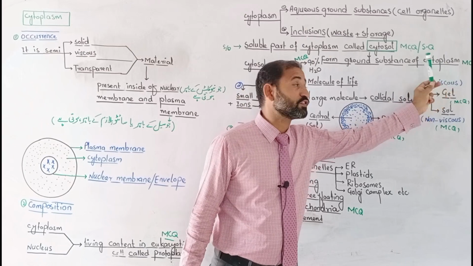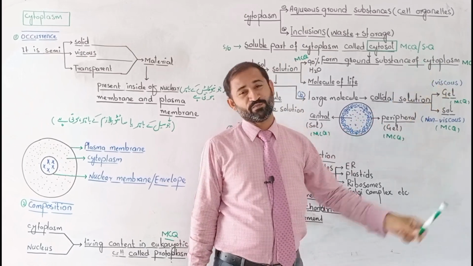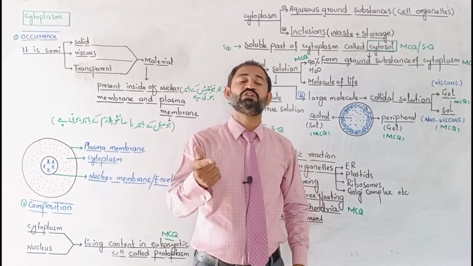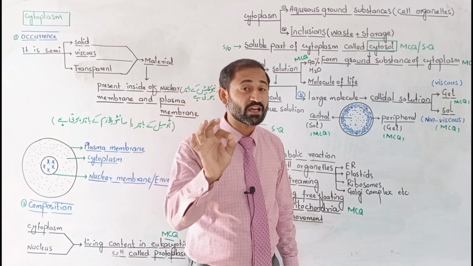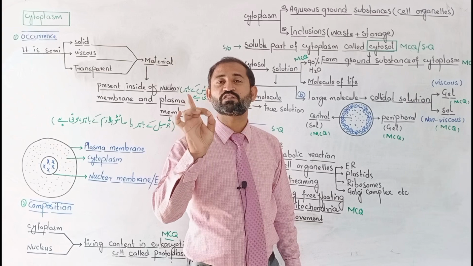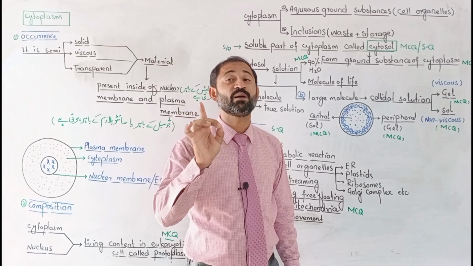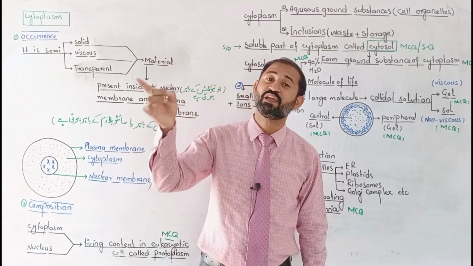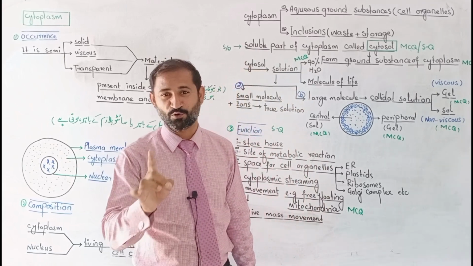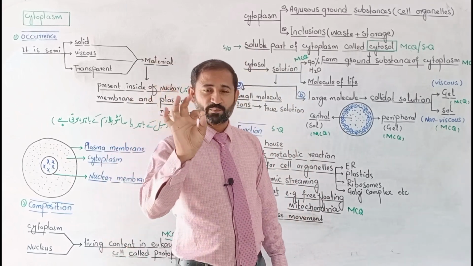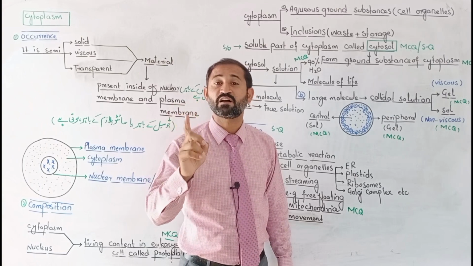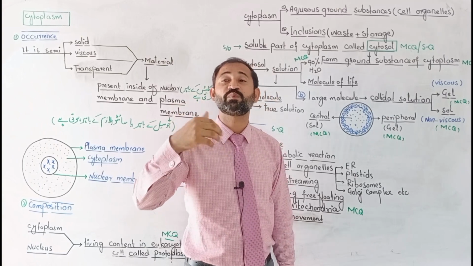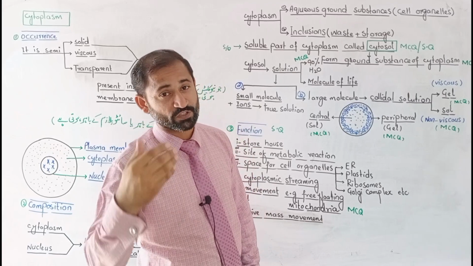This is also an MCQ. So now you learn that the soluble part of cytoplasm is cytosol, and the aqueous ground substance or material of cytoplasm is also cytosol. Once again, the soluble part of cytoplasm is cytosol and aqueous ground substances are also cytosol, meaning cytosol is made up of aqueous ground substances.